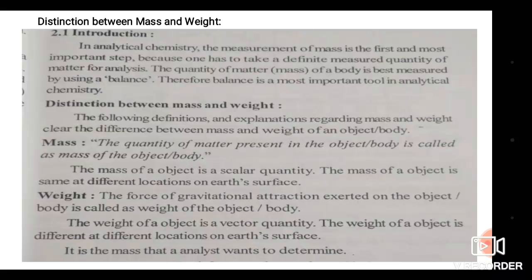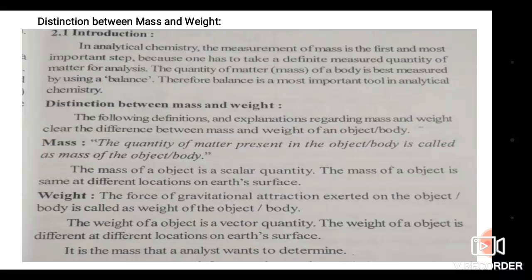What differs mass and weight from each other? What is mass? The quantity of matter present in an object or body is called the mass of the object or body.